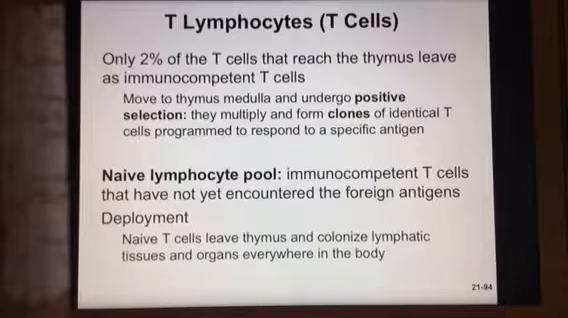Only 2% of the T cells that reach the thymus actually leave. They actually graduate and leave. They're able to assess those antigens and be able to recognize them. And so then they move to the medulla of the thymus to undergo what's called positive selection. So the 2% that have made it are going to multiply and form clones of identical T cells programmed to respond to a specific antigen. Remember, this is specific for a certain pathogen. So if there's a certain pathogen, then we want a specific antigen to respond to that.